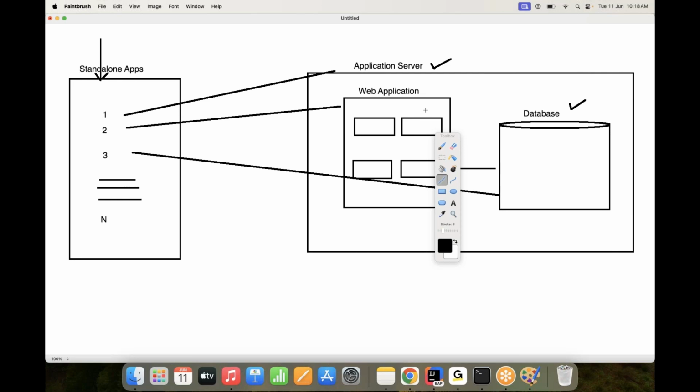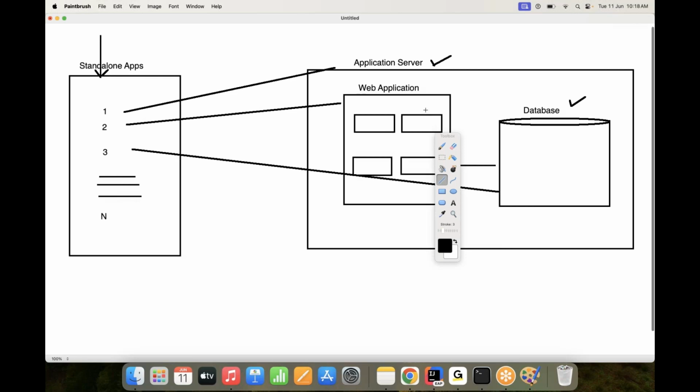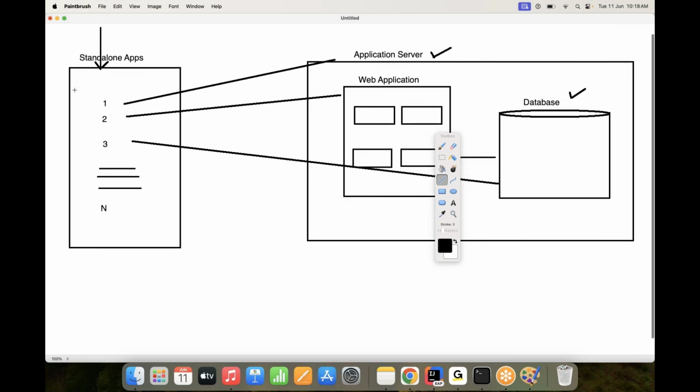The standalone application will prepare the application, deploy the application, start the application, start the server, stop the server, and restart. Everything can be done by the standalone application. Spring Boot is providing this standalone application environment for us to run any type of application easily. Guys, do all of you get my point? That's the nature, the greatness of Spring Boot.